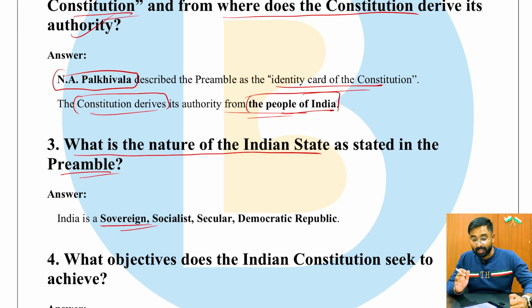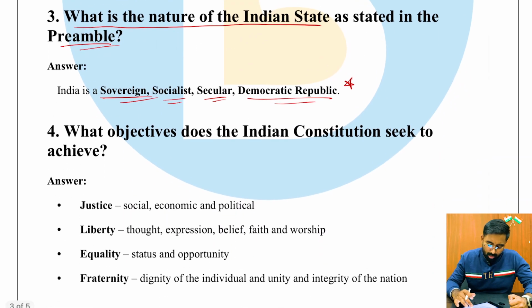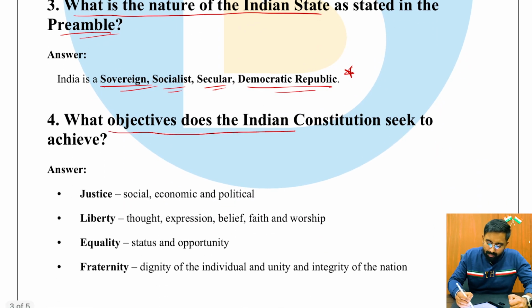Okay. And third one: what is the nature of the Indian state as stated in the preamble? It says India is a sovereign, socialist, secular and democratic republic. Very important, very important. Questions have been asked. Of course, there's no doubt, even if UPSC wants to ask it again, please make sure you remember. Next: what objectives does the Indian Constitution seek to achieve?